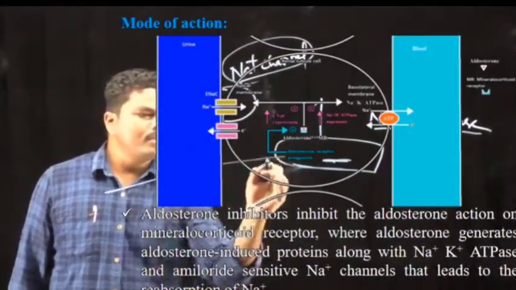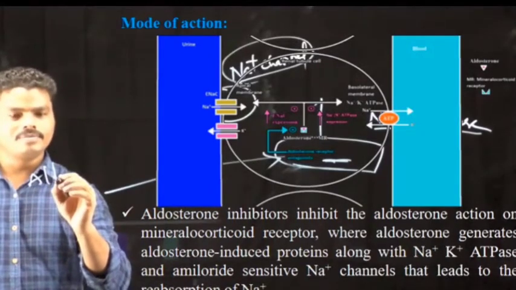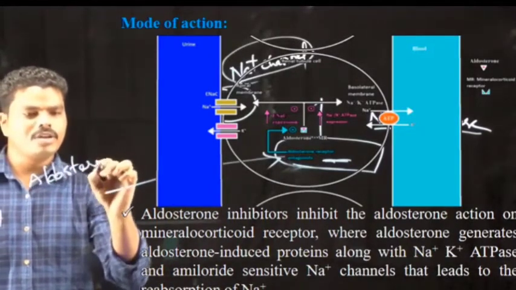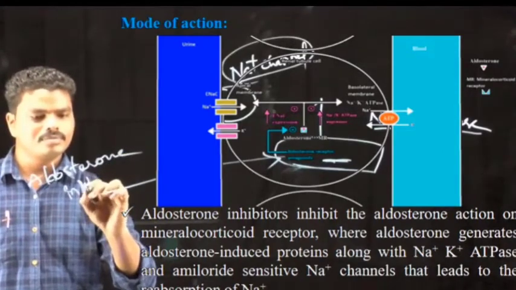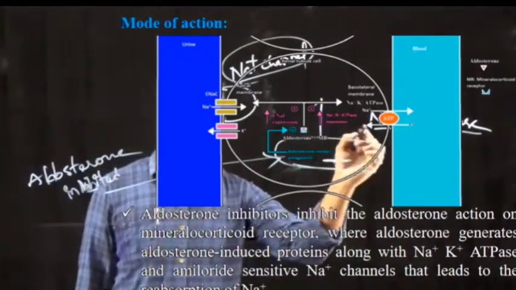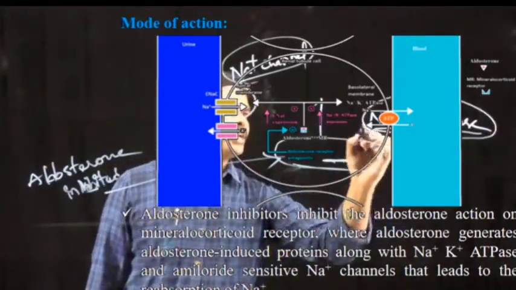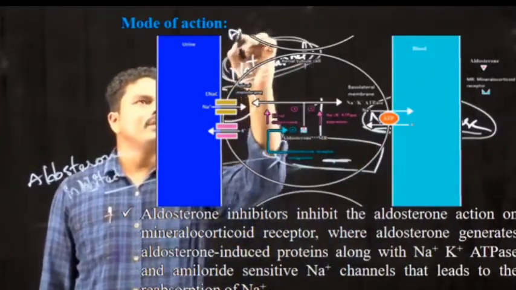So when aldosterone is blocked or inhibited, the cell cannot produce the sodium potassium ATPase channel and the sodium channel which is sensitive to amiloride.